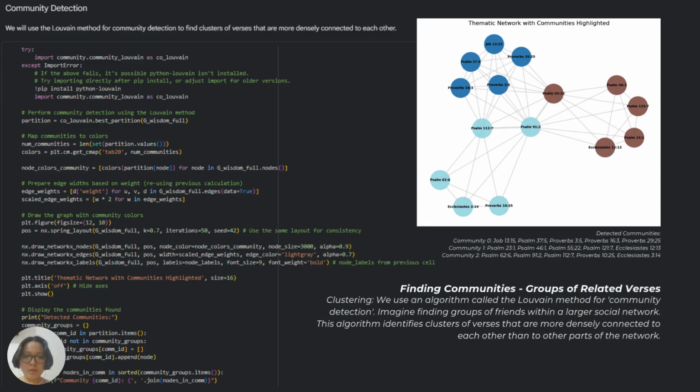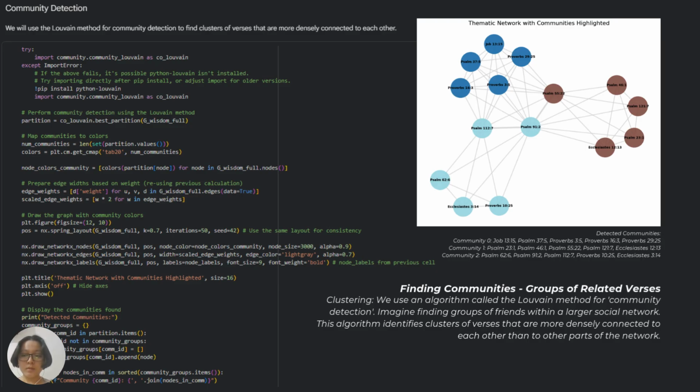Next, community detection. To find the communities, we use an algorithm called the Louvain method for community detection. Imagine finding groups of friends within a larger social network. This algorithm identifies clusters of verses that are more densely connected to each other than to other parts of the network.